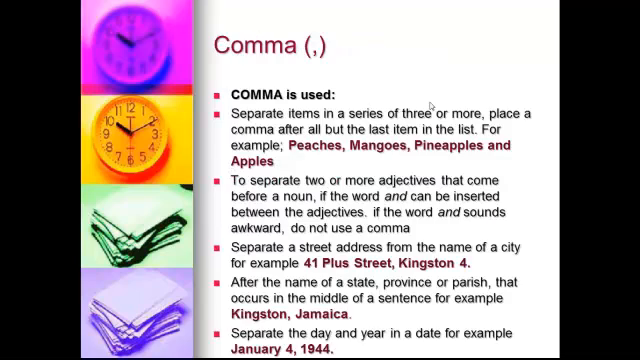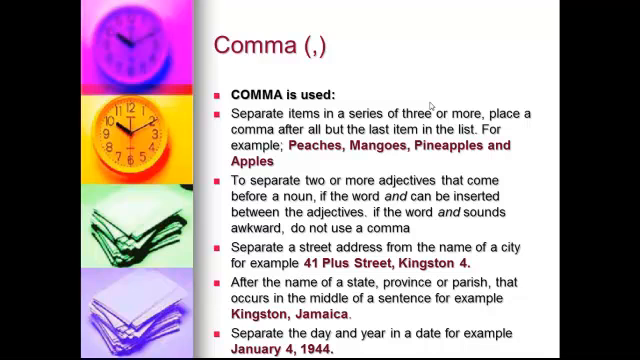The comma is another punctuation mark that is usually not given its full potential. A comma is used to separate items in a series of 3 or more. Place a comma after all but the last item in the list. For example, peaches, mangoes, pineapples, and apples.